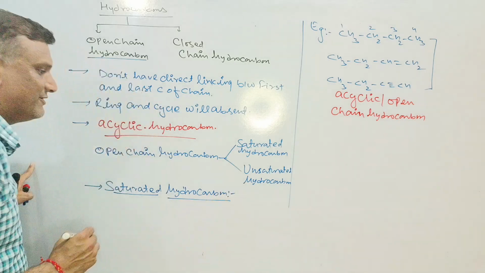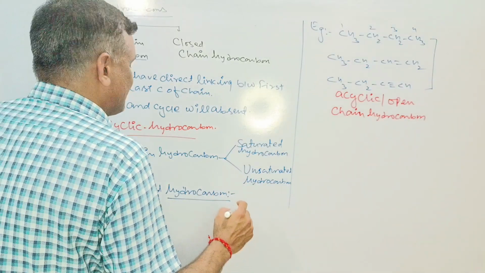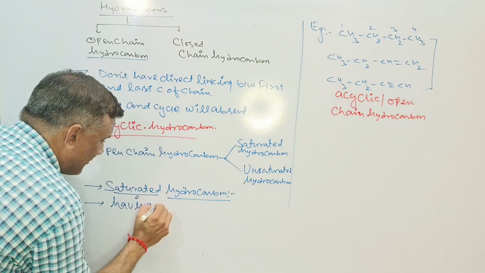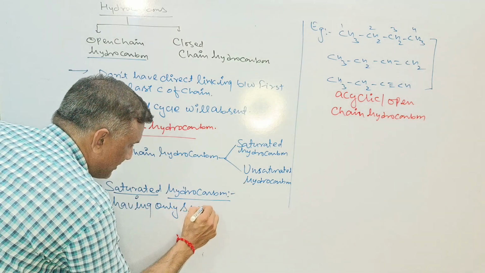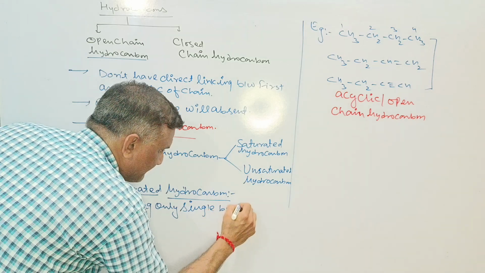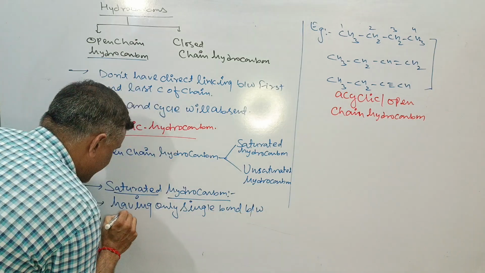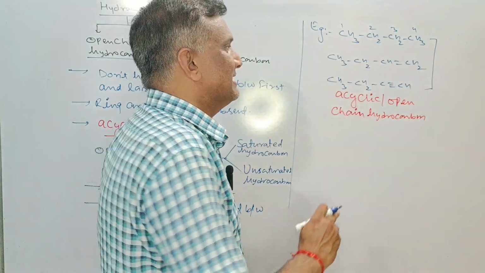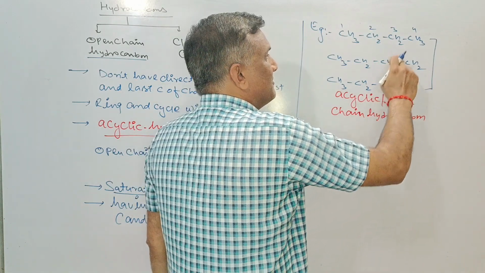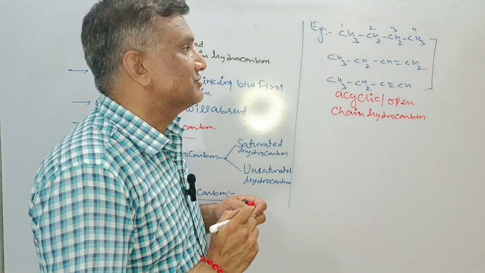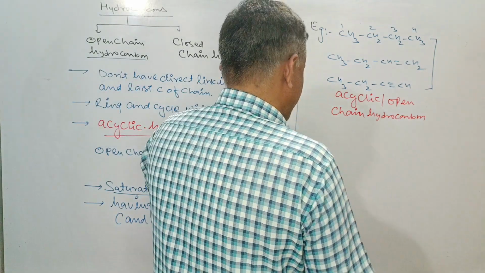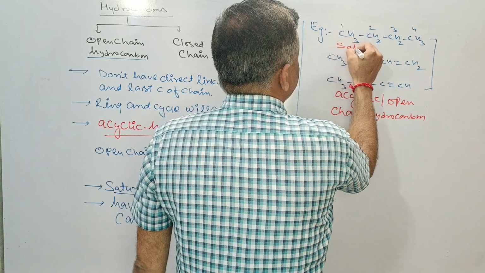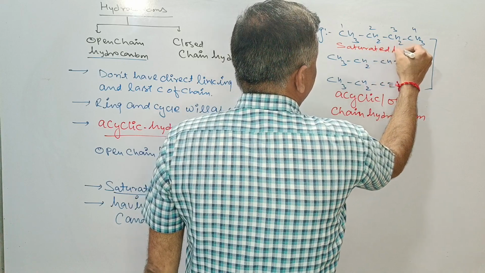Saturated hydrocarbon has only single bond, meaning hydrocarbon having only single bond between carbon and carbon. If we go with this example, here is the double bond, here is the triple bond, but in this structure there is only single bond. So this is called a saturated hydrocarbon, an acyclic or open chain hydrocarbon also.